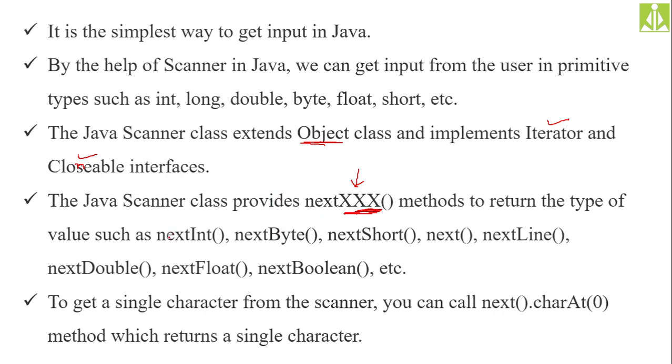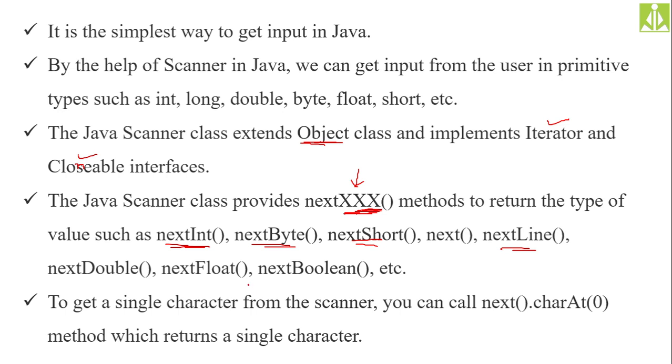If you say nextInt, it will wait for integer input. If you say nextByte, it will wait for byte input. nextShort, and nextLine, which reads the complete line. nextDouble, nextFloat. All these method descriptions you can get from the Javadocs.